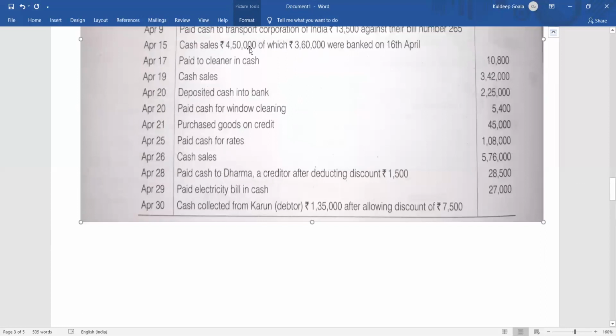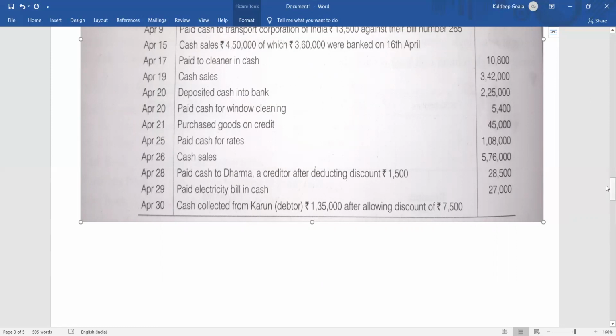Okay, then moving on again. Now remember, in between, if there is any more transaction, suppose after April 15 there is another April 15 date transaction, that will take place, and then at last this will come. It should come date wise.